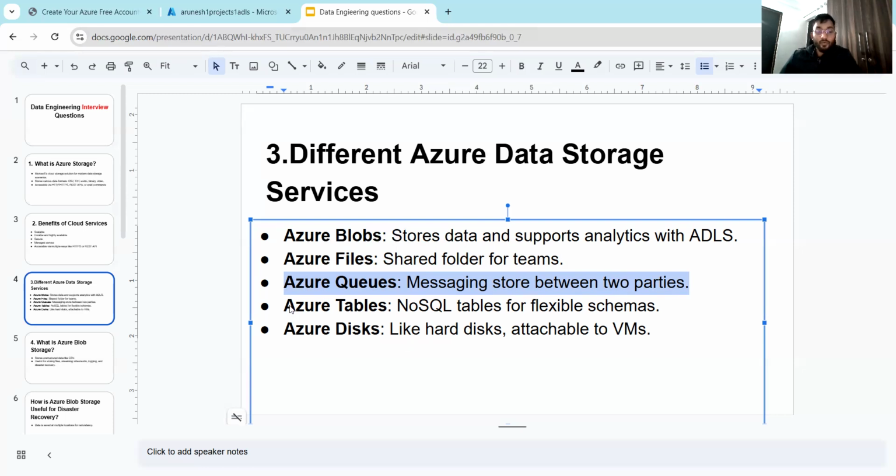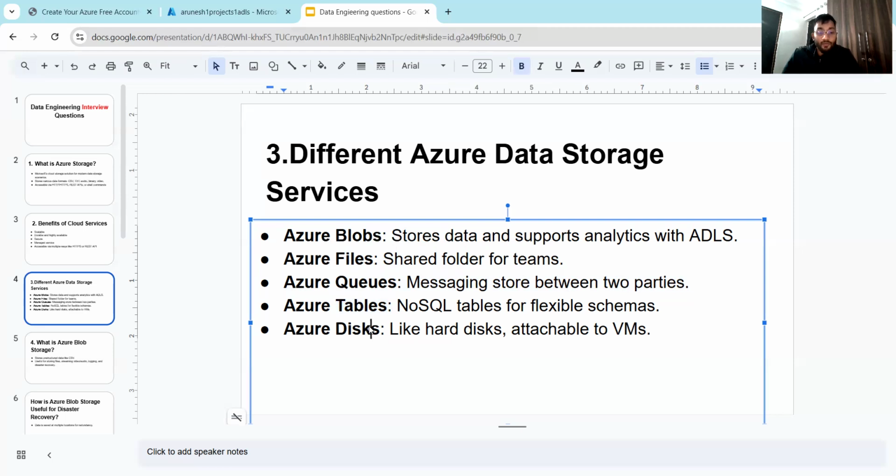Now the fourth one is Azure Tables. With Azure Tables you can create tables, but they would not be SQL tables. They are unstructured tables, and for that, the Azure Table service is highly used.